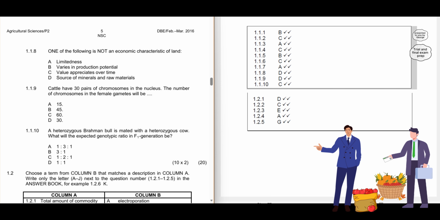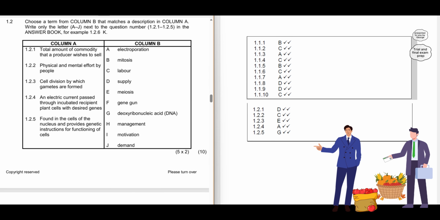1.2. Choose a term from column B that matches a description in column A. Write only the letter A to J next to the question number, 1.2.1 to 1.2.5 in the answer book. For example, 1.2.6, K. Okay, our options are electroporation, mitosis, labor, supply, meiosis, gene gun, deoxyribonucleic acid, DNA, management, motivation, demand. Remember we write only the letter. Sweet stuff, eh? Let's roll on.